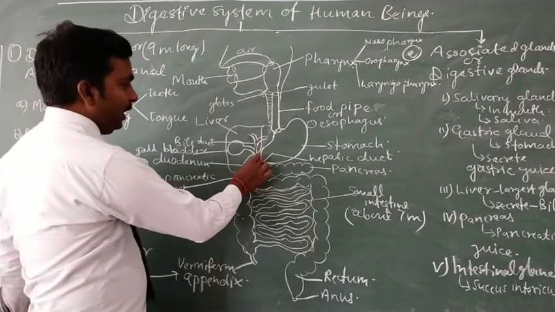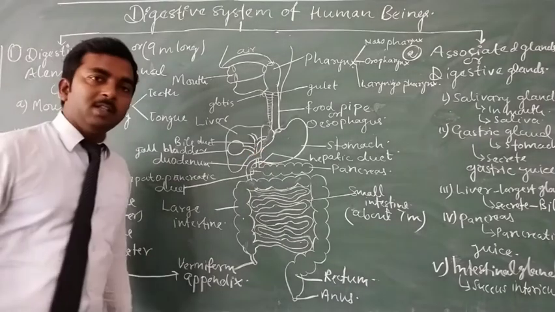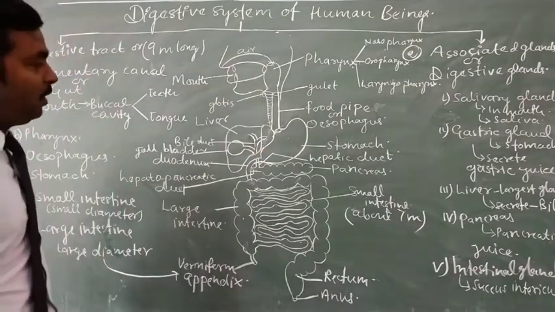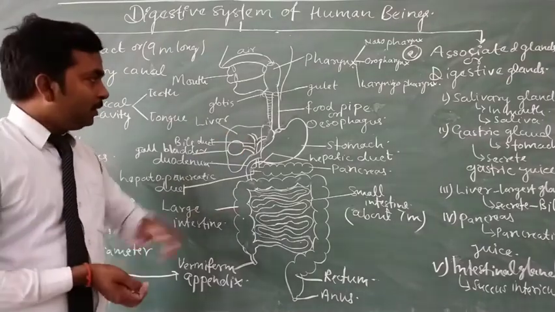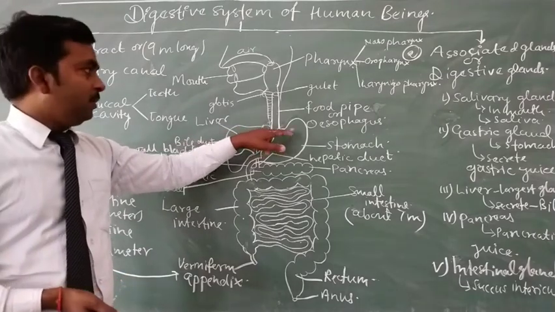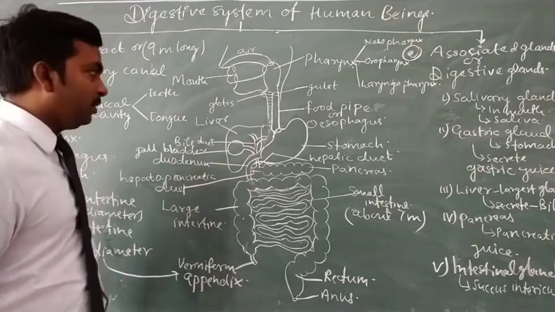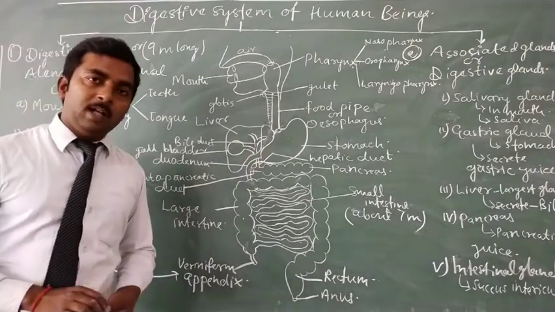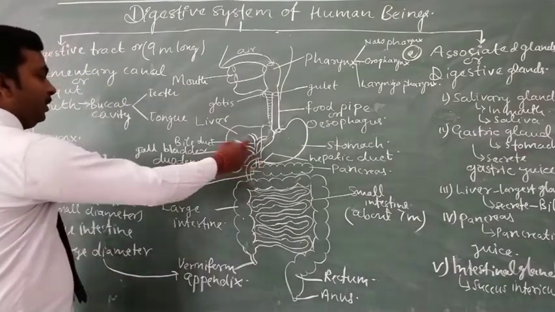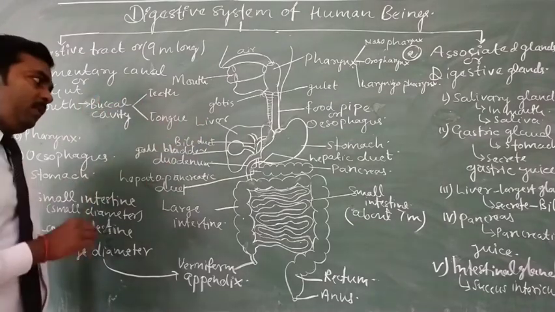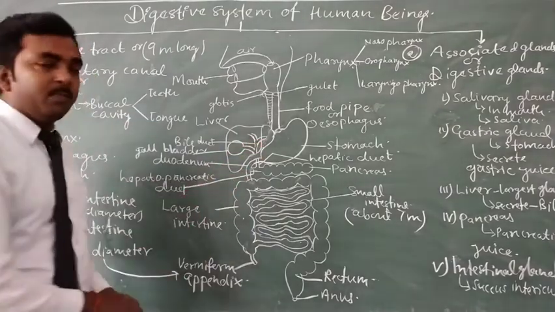And here at the end of the stomach there is also a sphincter which is known as the pyloric sphincter. In the stomach there are four regions: this region is known as the cardiac region, here the fundic region, here the body region, and here is the pyloric region, which is a part of the higher classes. Here you will only study about the stomach. Then after the food is stored in the stomach, the food in small quantity is transferred into the small intestine.